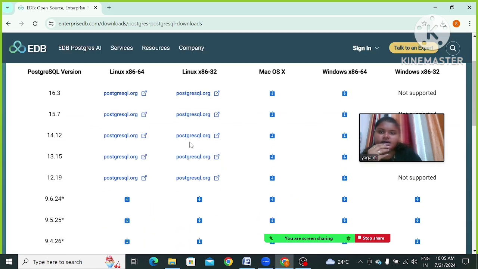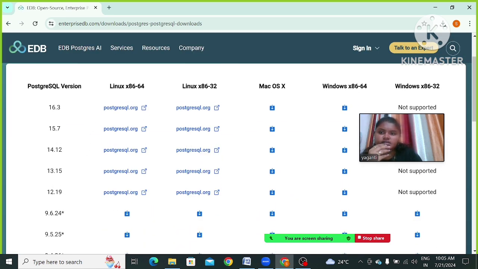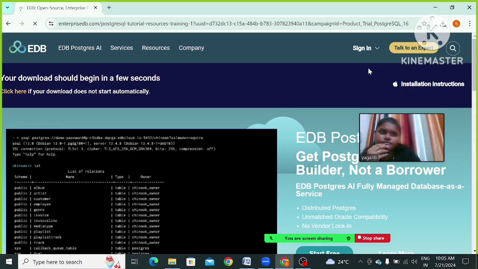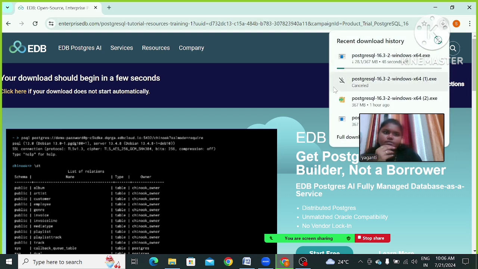Next we will get some of the versions of PostgreSQL. I am going to download 16.3, which is the latest version. So I am downloading it. See, here we are downloading that PostgreSQL.